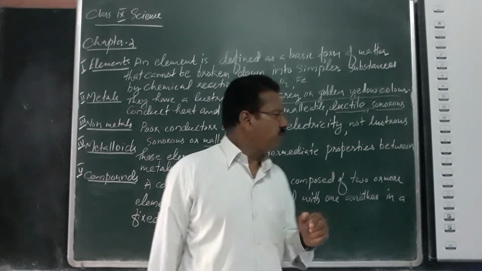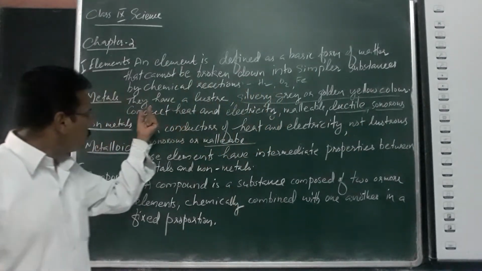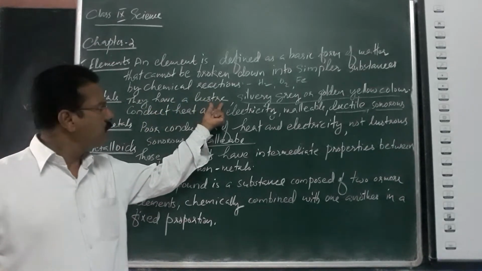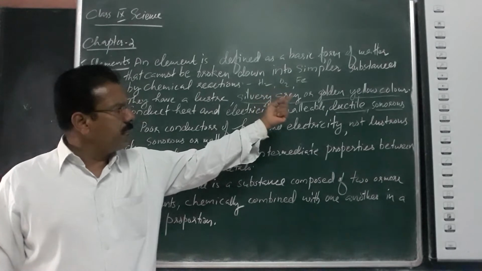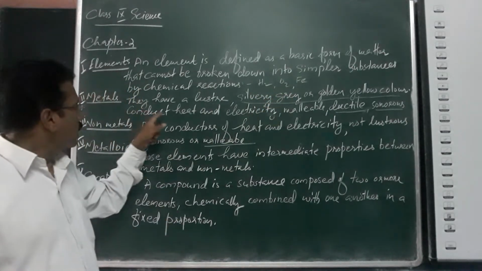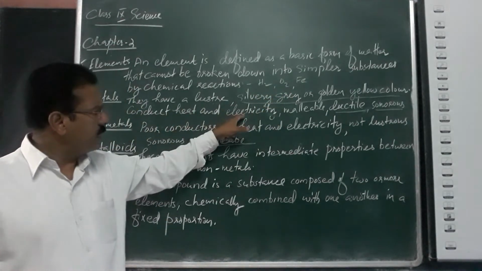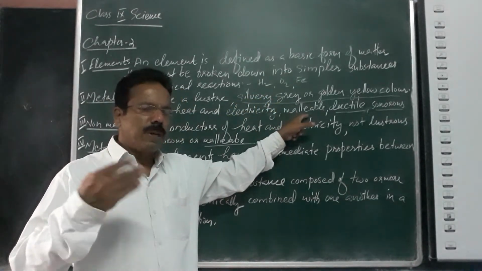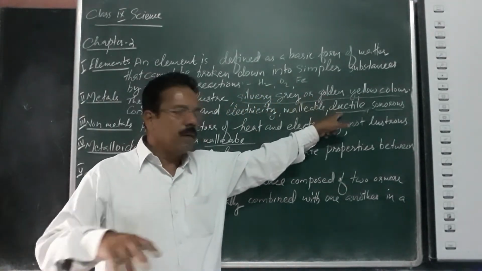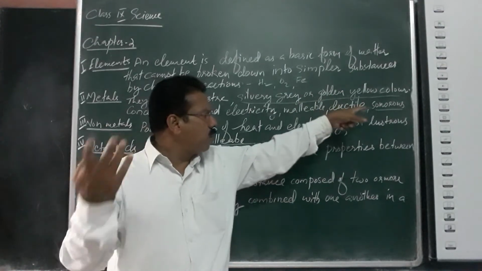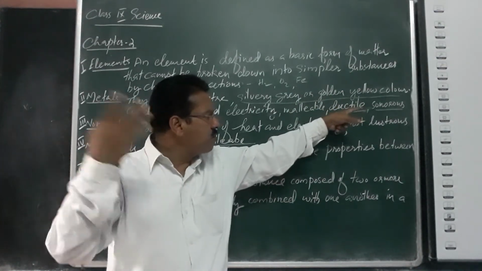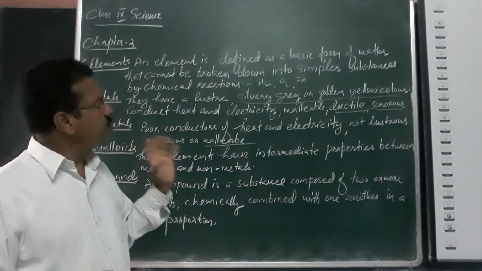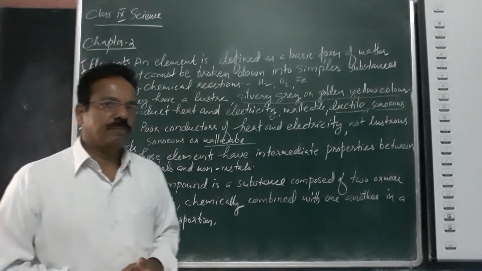I will repeat once again. Metals have a luster, shiny surface, silvery grey or golden yellow color, and conduct heat and electricity. They are malleable, able to make thin sheets. Ductile, able to make thin wires. Sonorous, able to produce bell sounds. These are the main properties of metals.